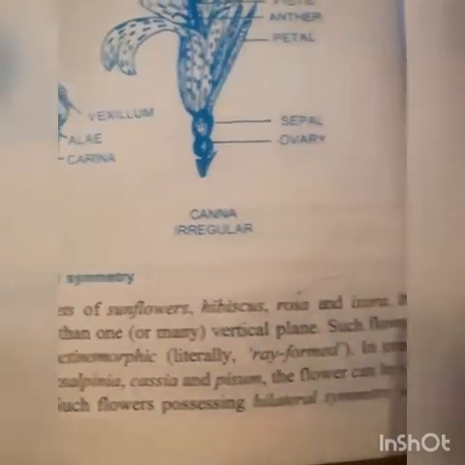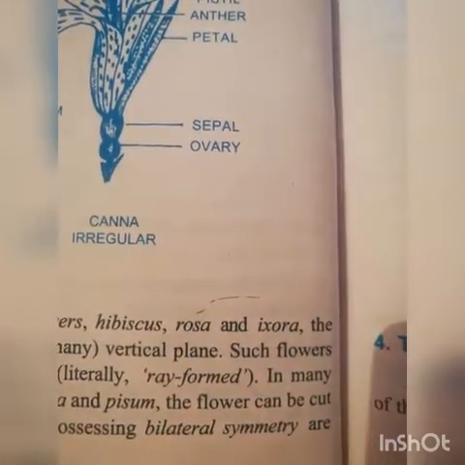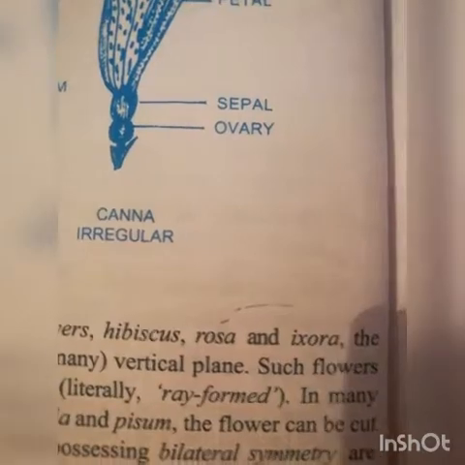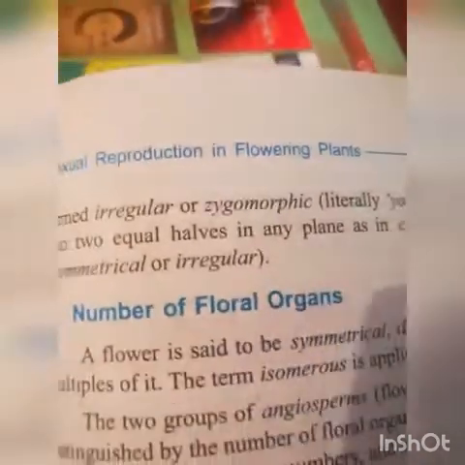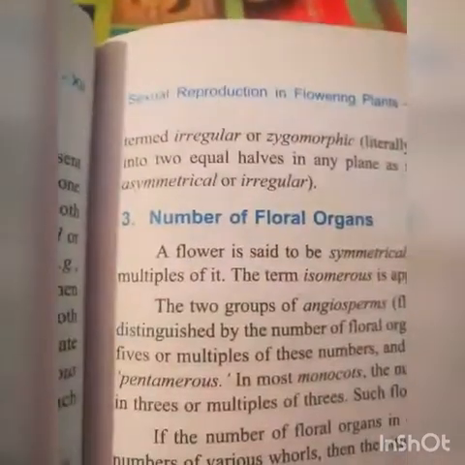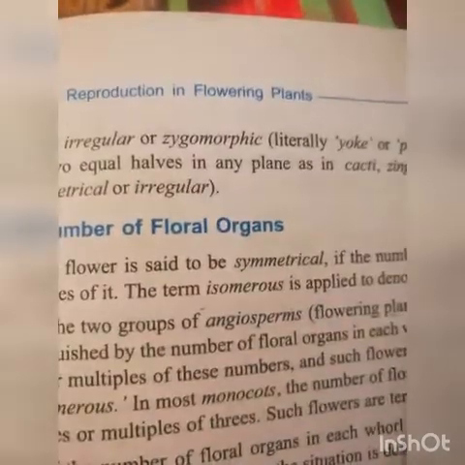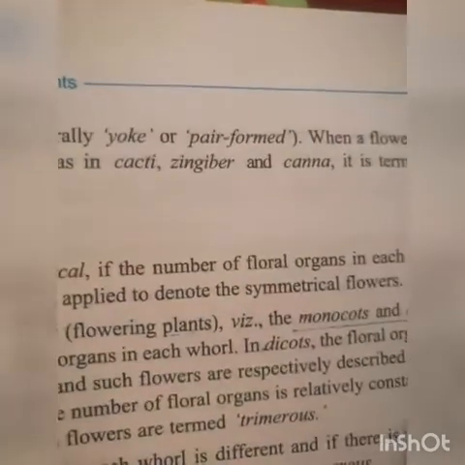Such flowers possessing bilateral symmetry are termed irregular or zygomorphic, literally yoke or pair form.